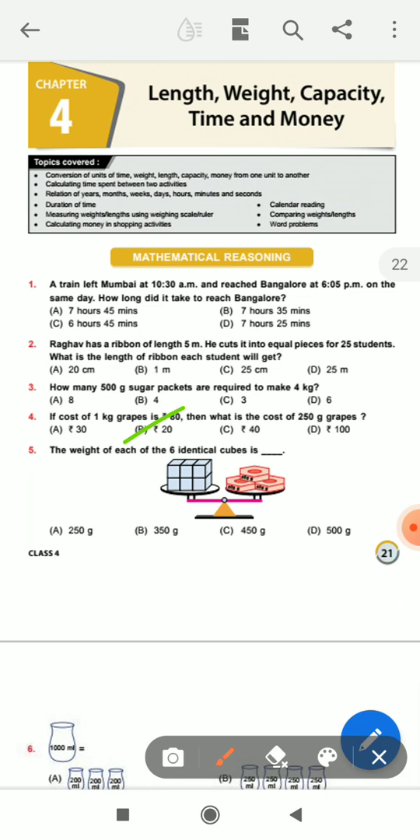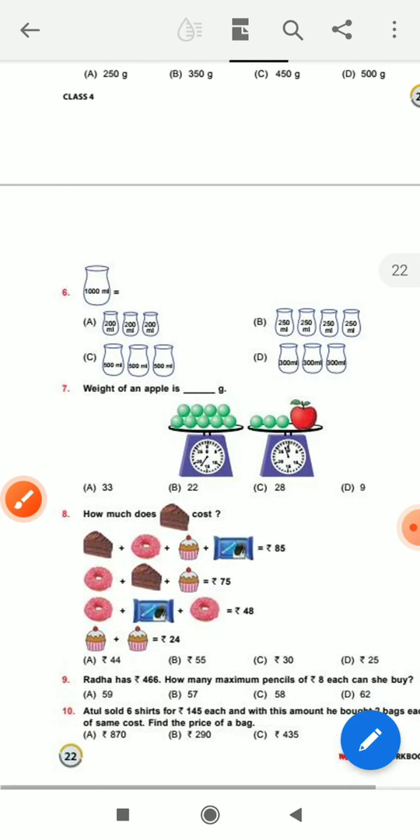Next, question 5. The weight of each of the 6 identical cakes is, just watch the picture, see the picture. The answer is option A, 250 gram. Okay, next I discuss question number 6.